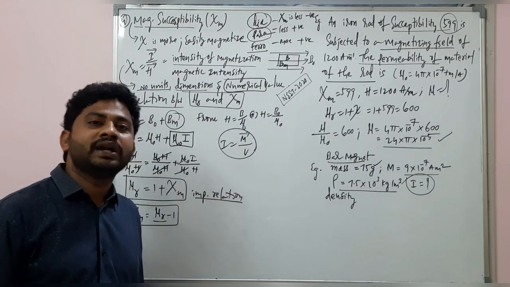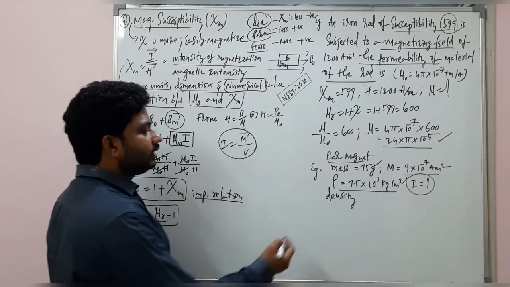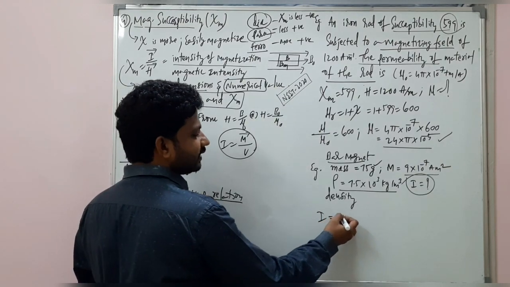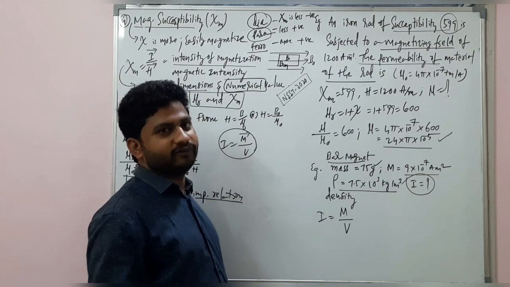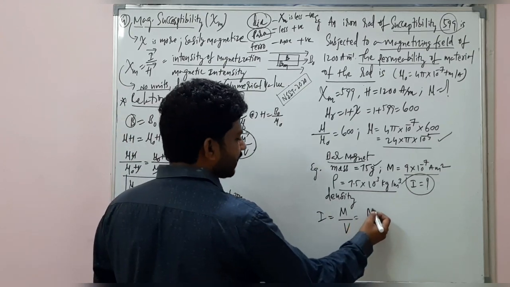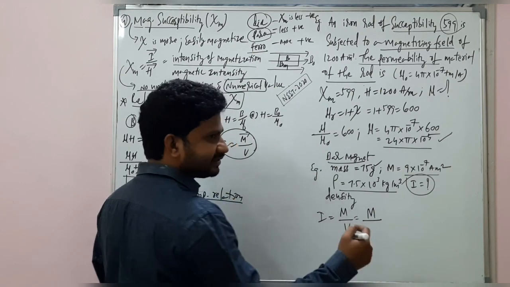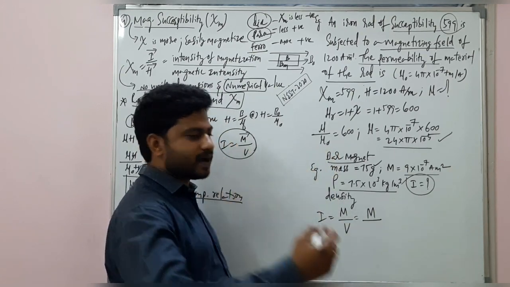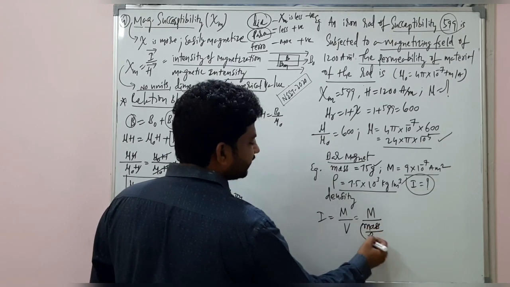My dear students, intensity of magnetization is equal to magnetic moment per unit volume. Here volume they have not mentioned. So magnetic moment by volume, and volume I can write as mass by density, since density is mass by volume.